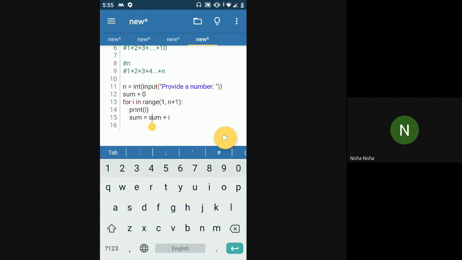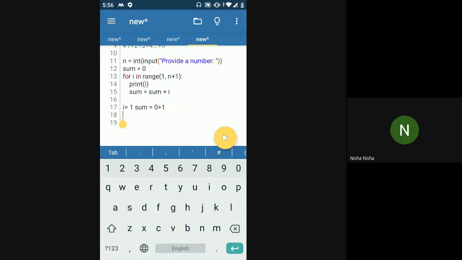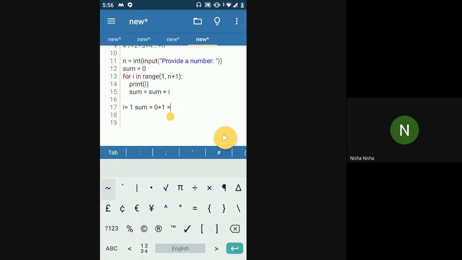In the third iteration, I'll just write it here. In the first iteration, i will be 1, because we are starting the range from 1. In this case, sum would be 0 plus 1, which would be 1 ultimately. So I'll just write it as 1.